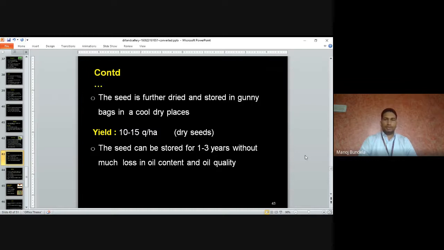The yield is 10 to 15 quintal per hectare of dry seeds. The seeds can be stored for 1 to 3 years without much loss in oil content or oil quality. So we can store the seeds for 1 to 3 years with no much loss in the oil content and oil quality.